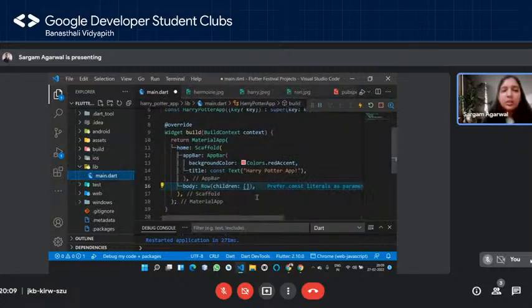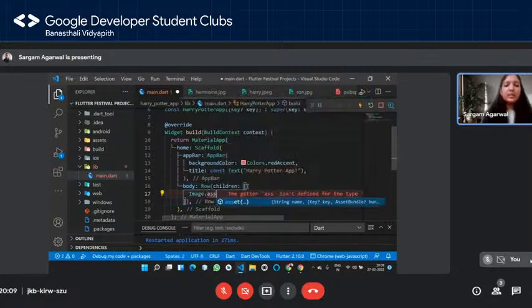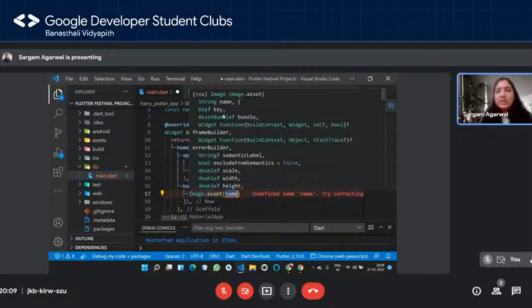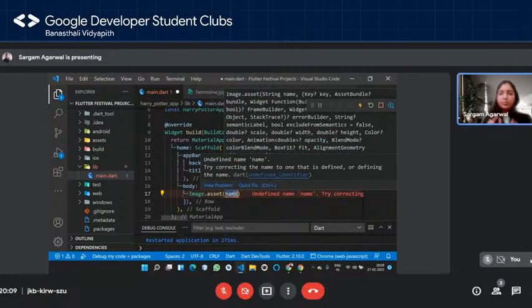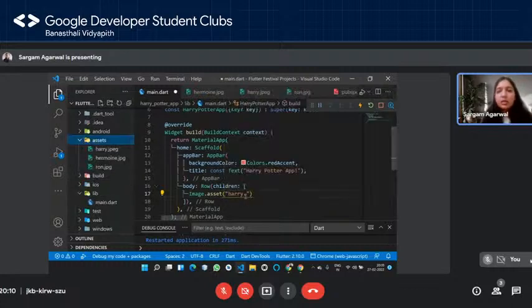So now returning back to the main.dart file, to render the image using the asset, what constructor are we going to use? We can use the image.asset constructor. Now you can see that image.asset takes in one positional argument. It's a positional argument, and that means it is required. So it takes in a string of name, that simply means the file name in your project whose image you want to render here. So let's say I want to render that of Harry. So I'm going to say Harry dot, and if I go in my assets folder, you can see it's Harry.jpg, so I'm going to write that in over here.